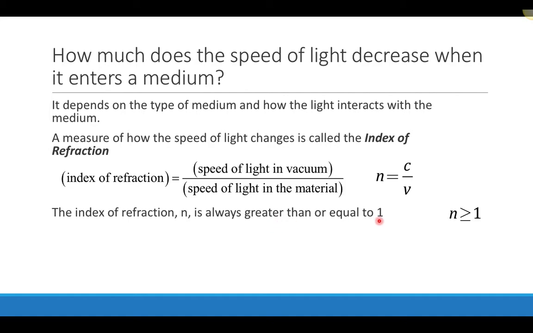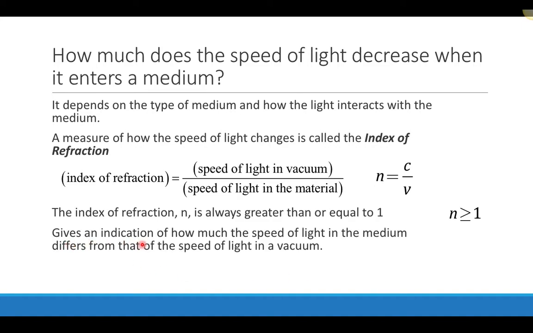As I mentioned, that value for the index of refraction should always be greater than or equal to 1. It will be equal to 1 if we're in air or in a vacuum, because then the speed, v, would be the same as the speed of light in the vacuum, and that ratio would be 1. If you get a number for an index of refraction that's less than 1, then you've done something wrong.